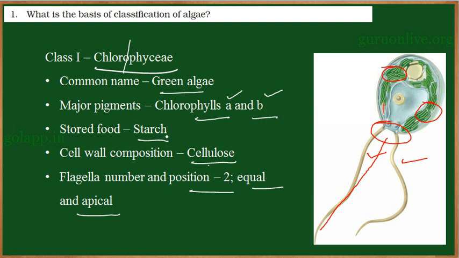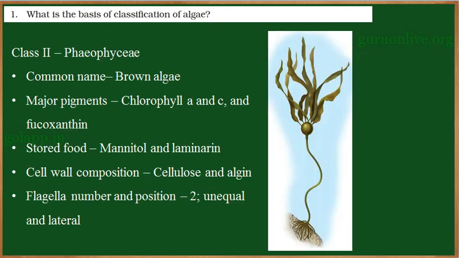They store food in the form of starch. The cell wall composition is cellulose, and they have two equal sized apically placed flagella which helps in locomotion. So these are the characteristics of class 1, Chlorophyceae.